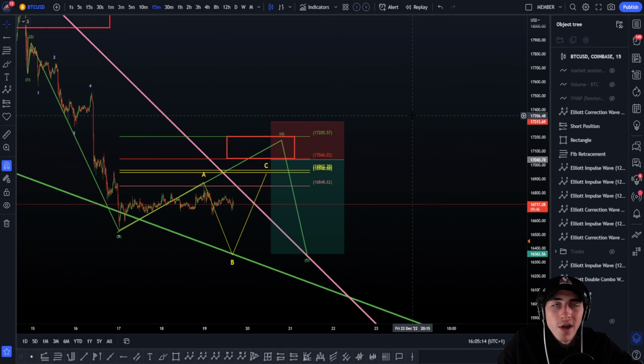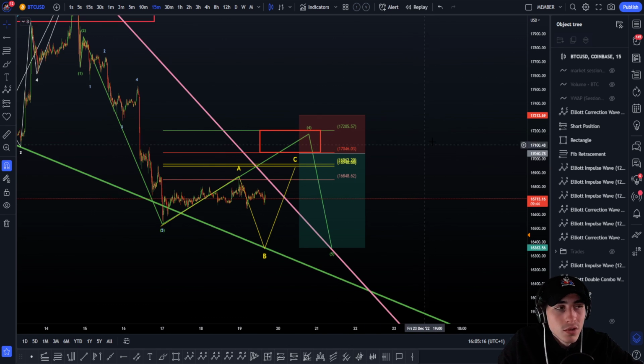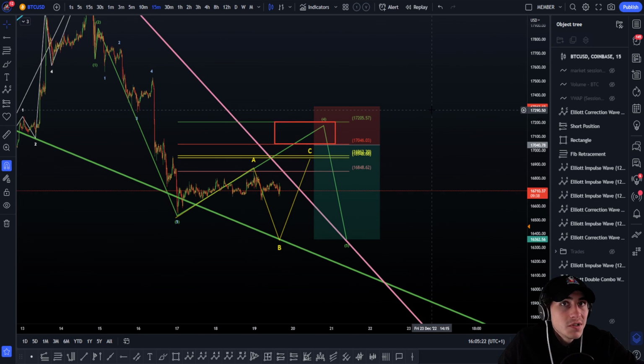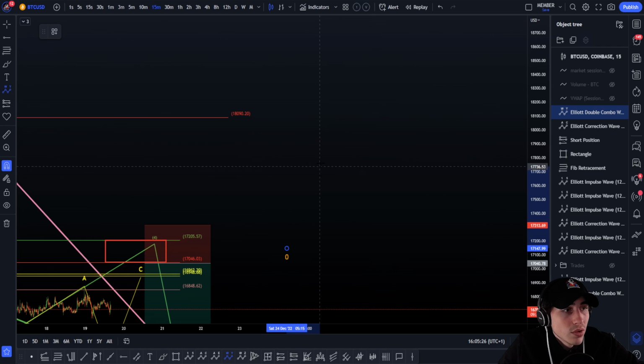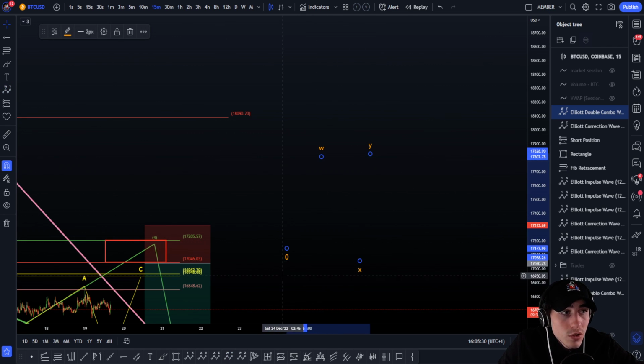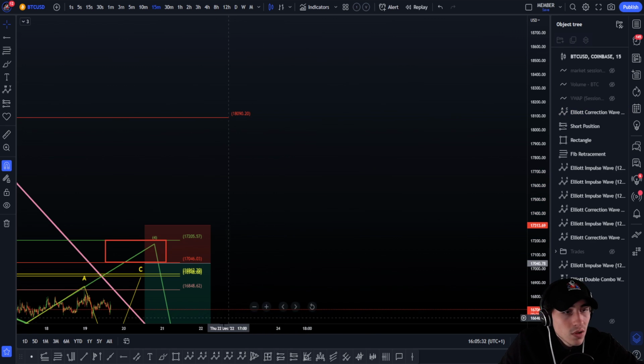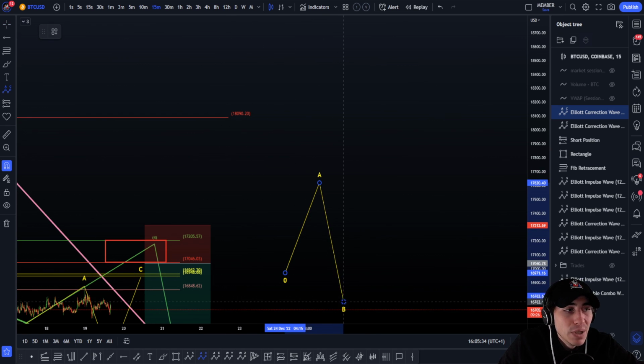Same then, for example, an ABC with a C wave: it's not possible. A C wave has only 5 waves. This is not an ending diagonal or an impulse. There is no C wave in an ABC flat or ABC zigzag that isn't 5 waves. C wave is always 5 waves. So it's the same for a WXY. For example, in a WXY, the X cannot break the W root. If we break the W root, boom, this is not a WXY, this is an A, B, C flat.